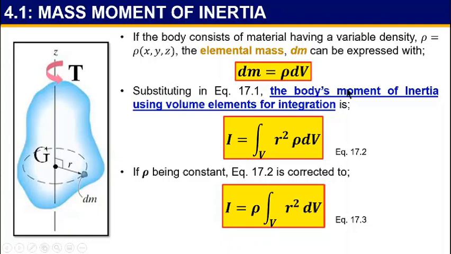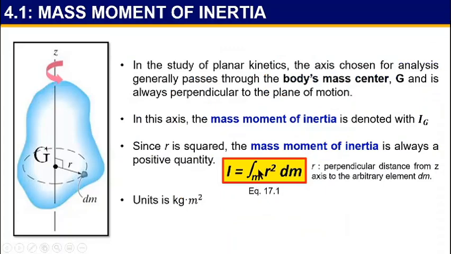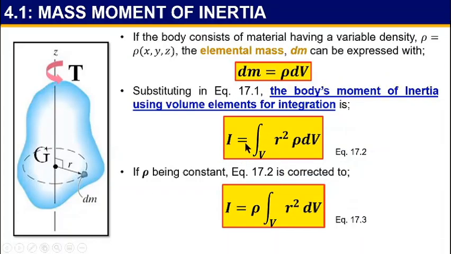Substituting in equation 17.1, the body's moment of inertia using volume elements for integration is, so this equation dm equal to rho dv. Substitute into this equation, so you will get I equal to the integral of r squared rho dv. Integrate with dv, since you already substituted dm into the I equation.